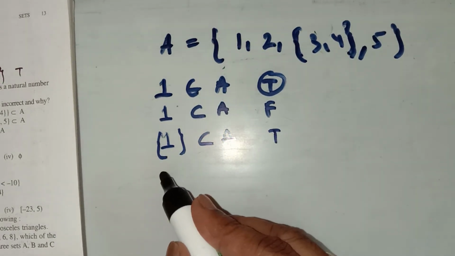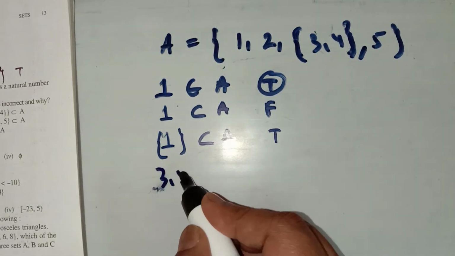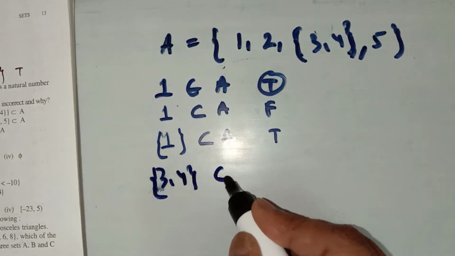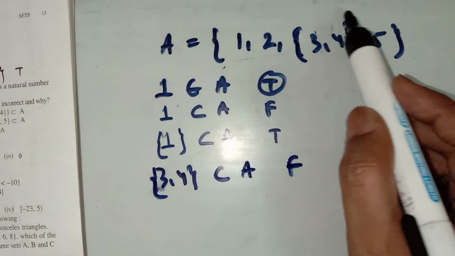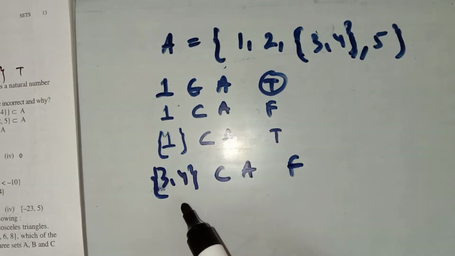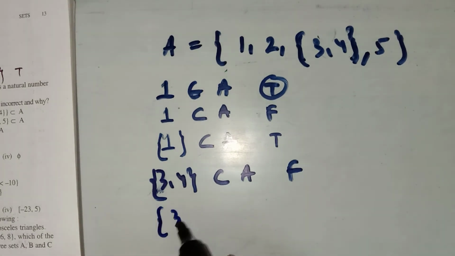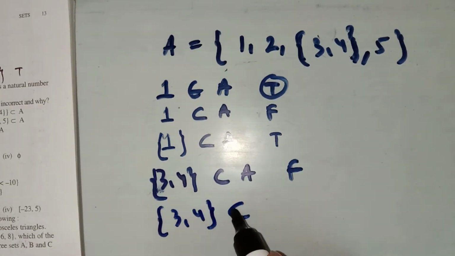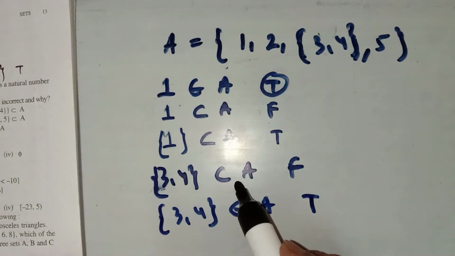Then {2, 3, 4} with a curly bracket is a subset of A. This is false, because this element is coming as it is. When the element comes as it is, it should belong to the set A. To make it true, it will be written as belongs to A like this. This is true.